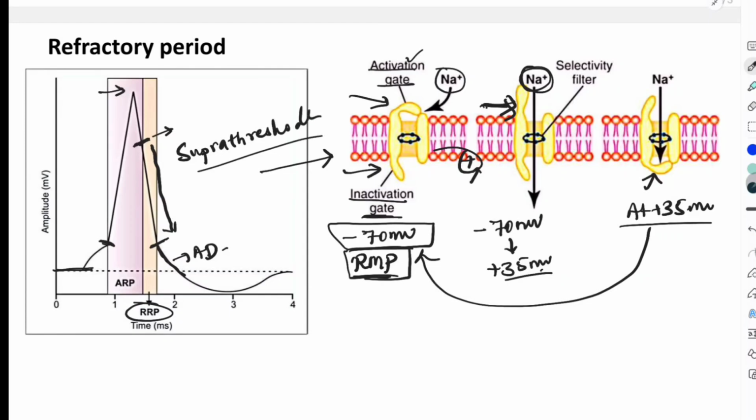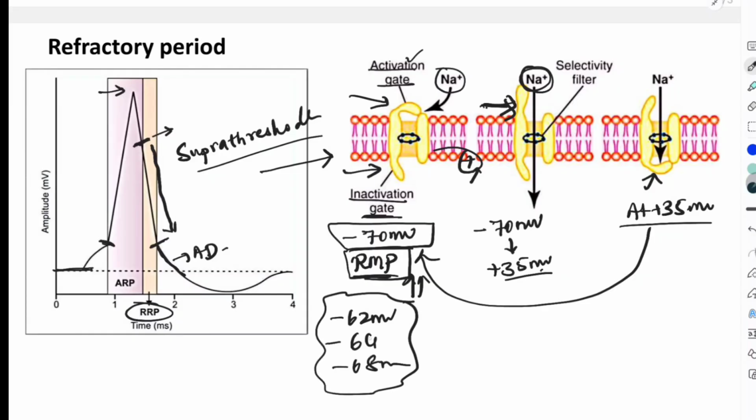Why can we get an action potential when we apply a supra threshold stimulus here? Not all the sodium channels enter back into the resting state at minus 70 millivolts. Few may enter the resting state at minus 62 millivolts, few at minus 64, few at minus 68 millivolts. So those which have entered the resting state can be opened upon application of the supra threshold stimulus.